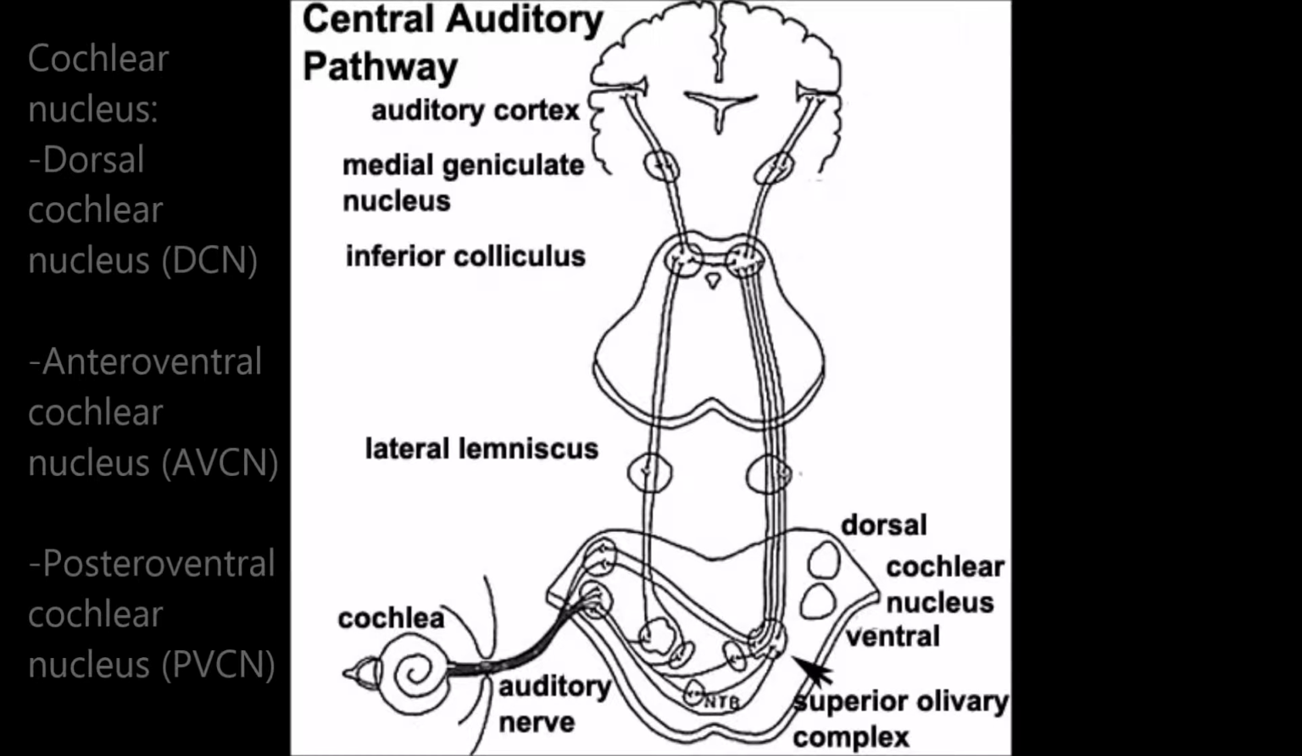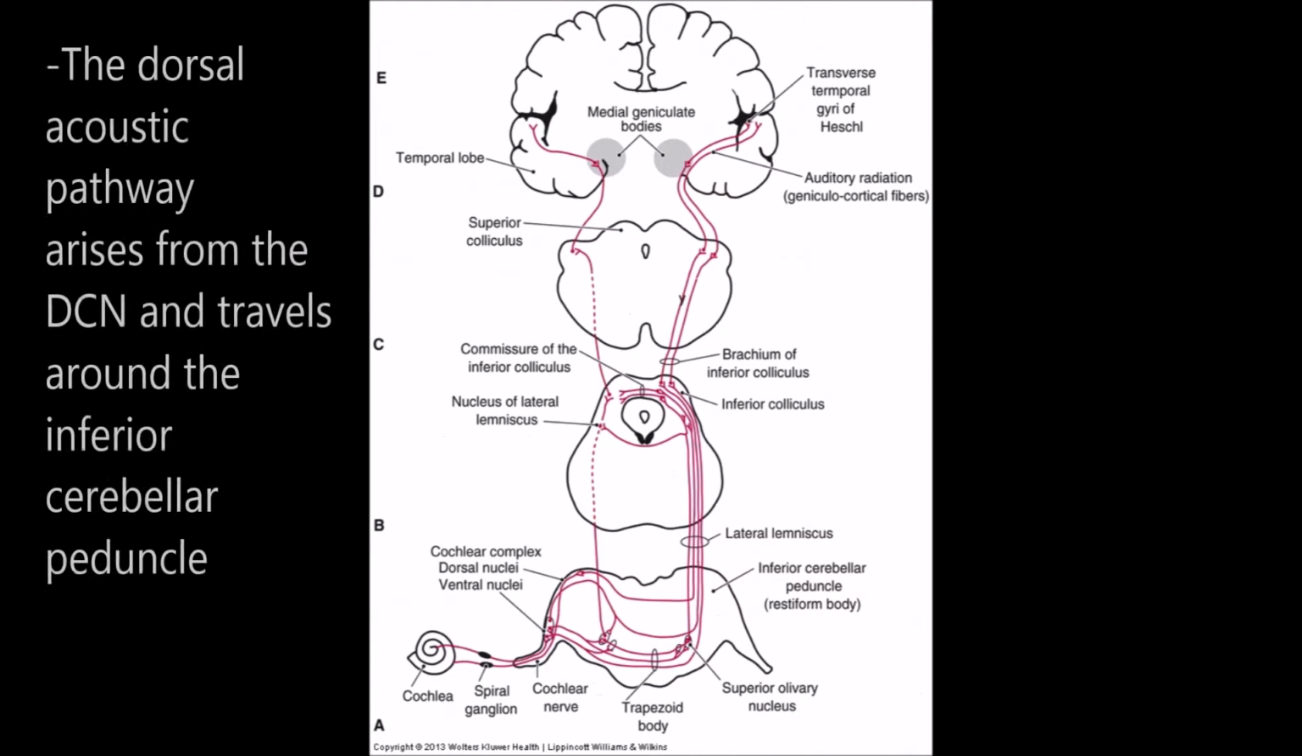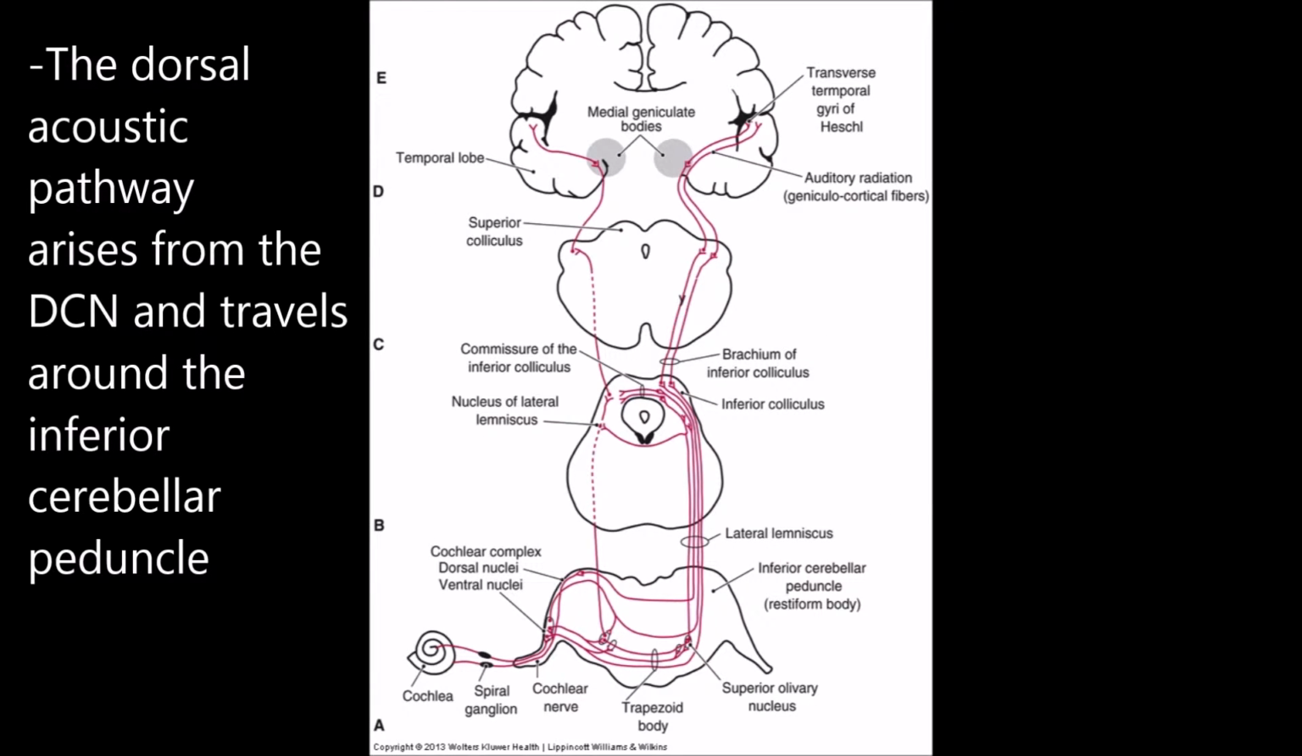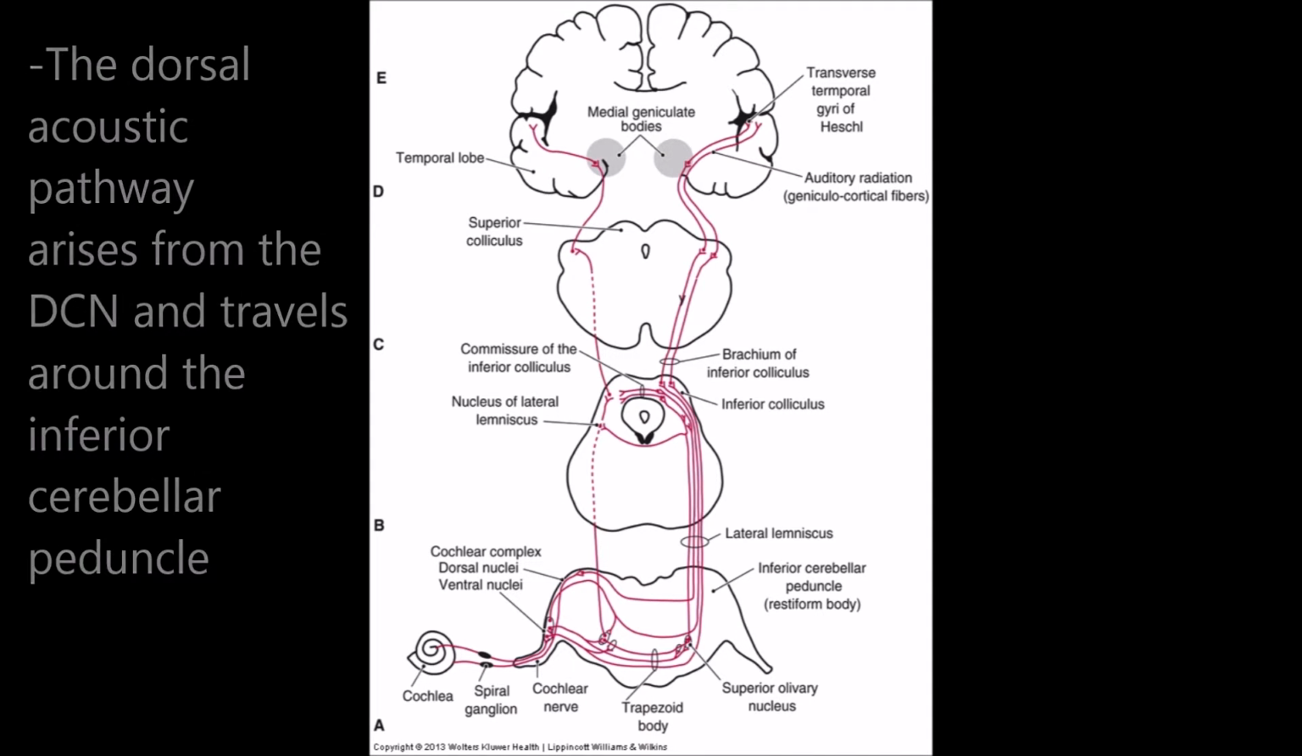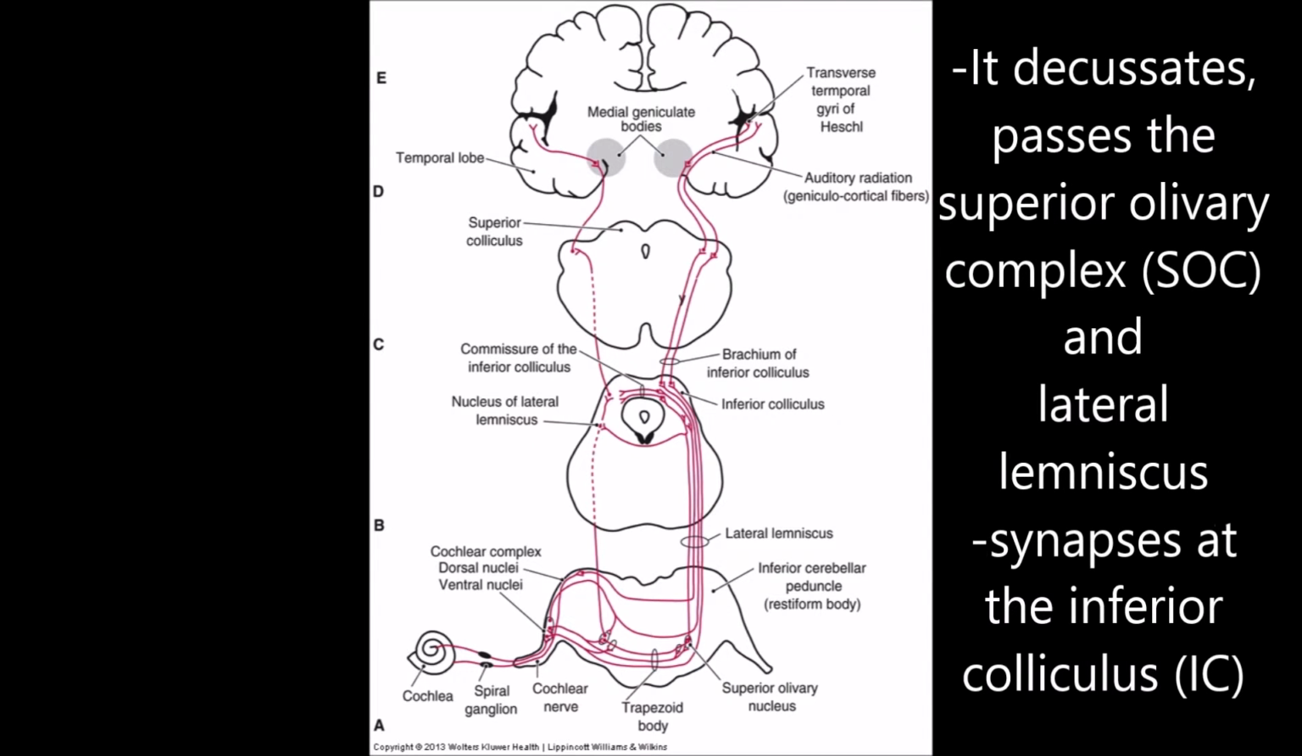The cochlear nucleus is divided into the dorsal cochlear nucleus, DCN, anteroventral cochlear nucleus, AVCN, and posteroventral cochlear nucleus, PVCN, of the pons. The dorsal acoustic pathway arises from the DCN and travels around the inferior cerebellar peduncle. It decussates, passes the superior olivary complex and lateral lemniscus, and synapses at the inferior colliculus.